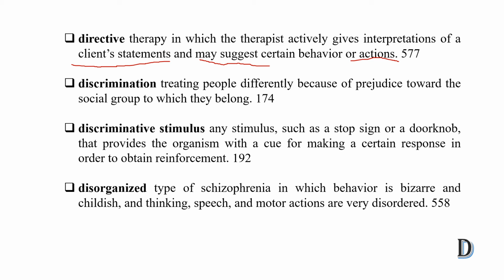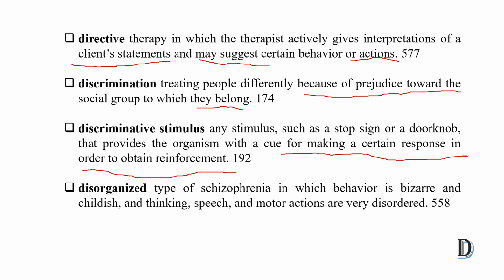Second is discrimination. Treating people differently because of prejudice towards the social group to which they belong. Discriminative stimulus is any stimulus, such as a stop sign or doorknob, that provides an organism with a cue for making a certain response in order to obtain reinforcement.